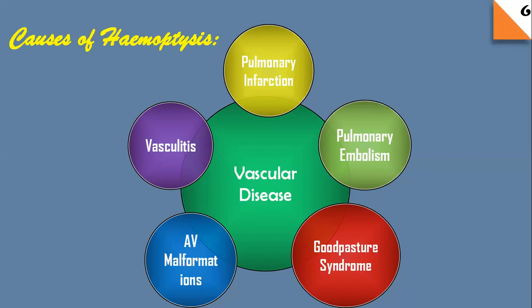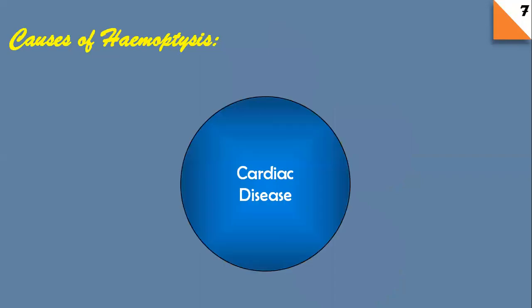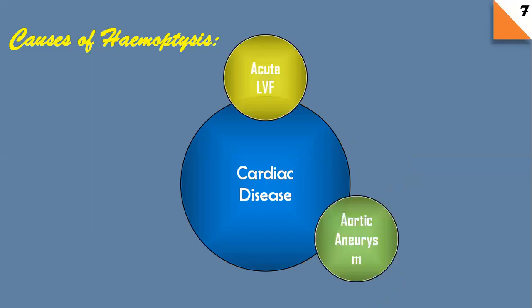In vasculitis, the two most common causes of hemoptysis are Wegener's granulomatosis, which is also known as granulomatosis with polyangiitis, and the other one is polyarteritis nodosa. Talking about another group, that is cardiac diseases. The cardiac causes for hemoptysis are acute left ventricular failure, aortic aneurysms, and mitral stenosis.